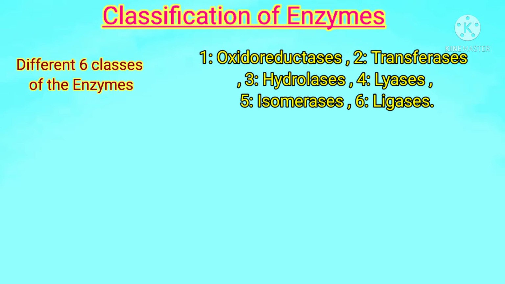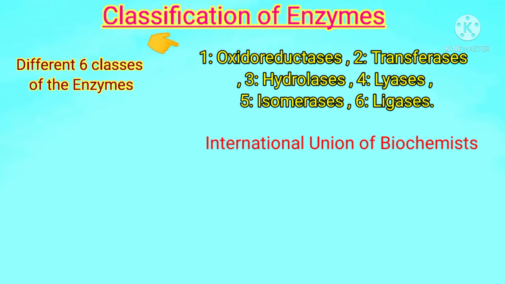Dear students, mainly enzymes are classified into six major groups, six major classes, whose names are oxidoreductases, second is transferases, third is hydrolases, fourth is lyases, fifth is isomerases, and the sixth category is ligases. These six classes were organized by the International Union of Biochemistry, who set up a commission on enzymes. That commission divided the enzymes into six major categories on the basis of the biological reactions that they catalyze.